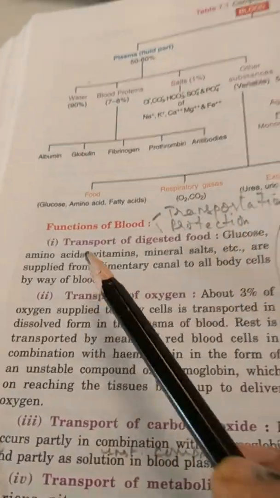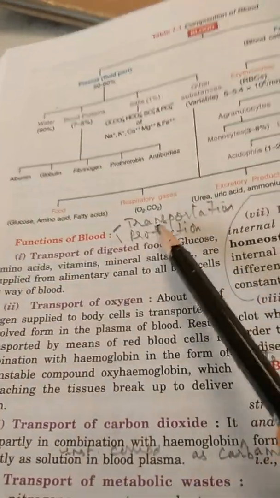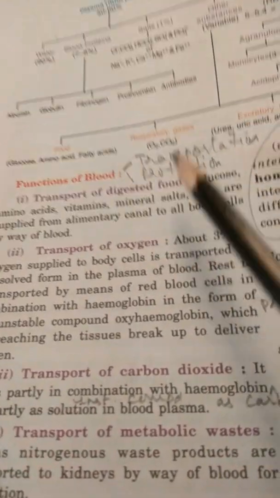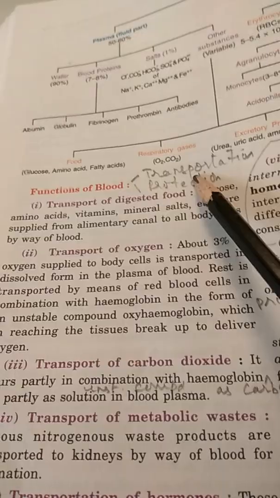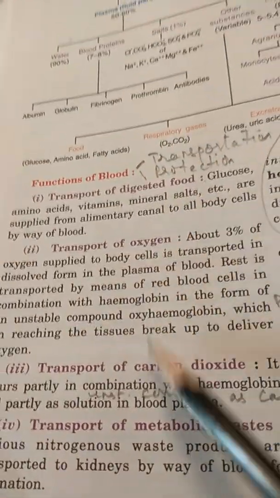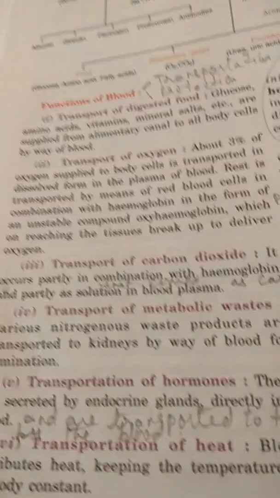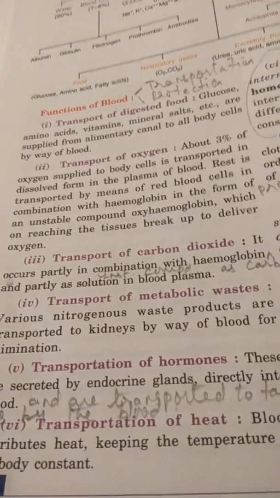Now we will come to functions of blood. Functions of blood we can study under two headings, transportation and protection. In the first heading of transportation, we'll study the following functions. Blood helps in transporting the digested food.